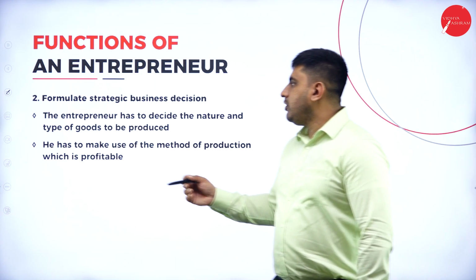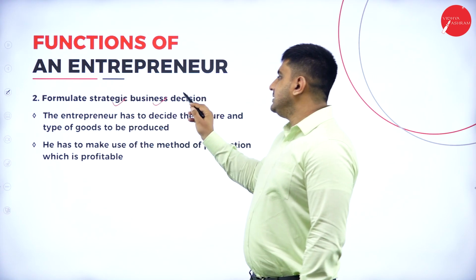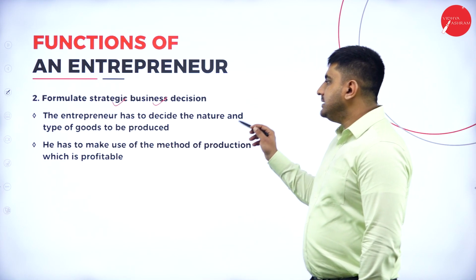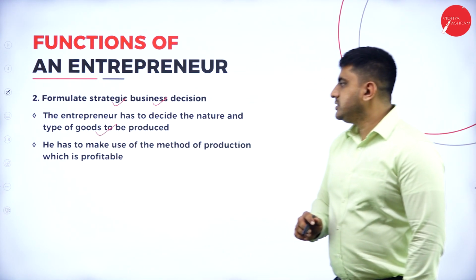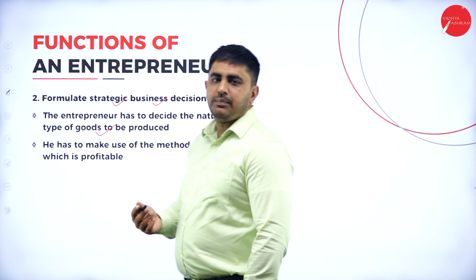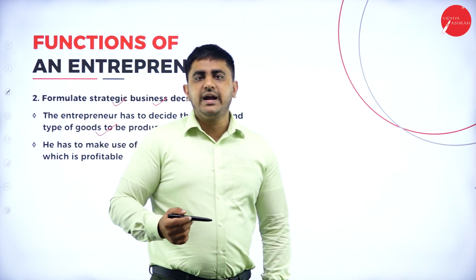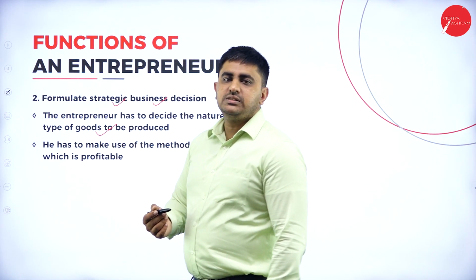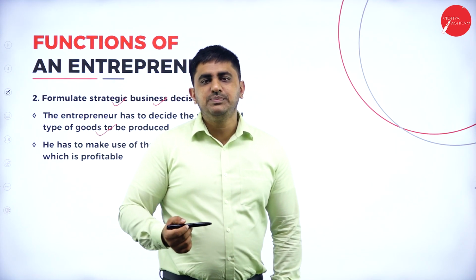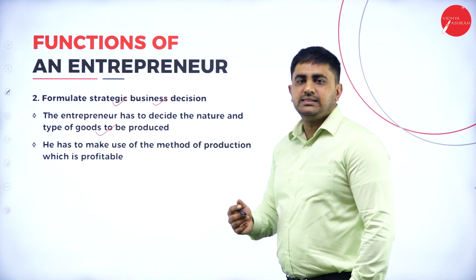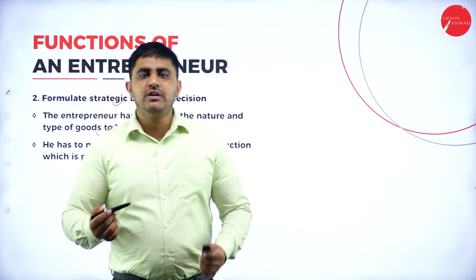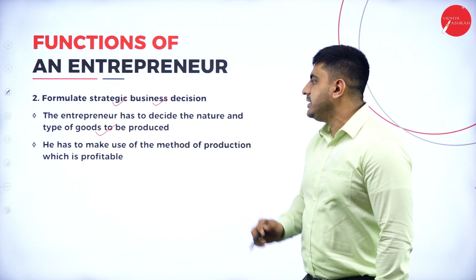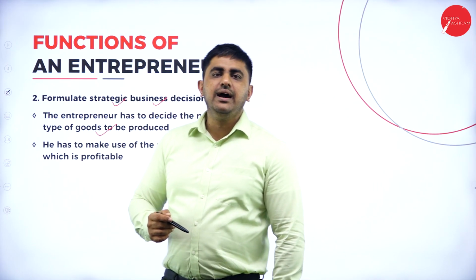Next we will go for formulating strategic business decisions. This is the second function of an entrepreneur. The entrepreneur has to decide the nature and type of goods to be produced. That is, before producing a particular product, he has to decide what kind of product he has to produce. For example, he wants to produce smartphones. Before producing smartphones, he should make a feasibility study regarding smartphones, whether it will work out for him or not. And then he has to take a strategic business decision to produce a smartphone. That is the example.